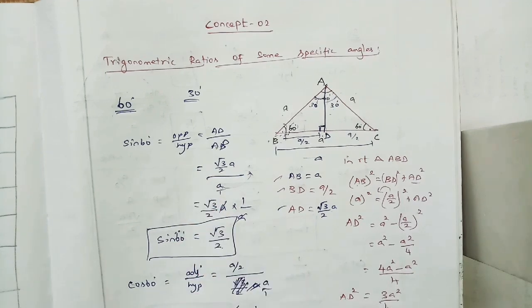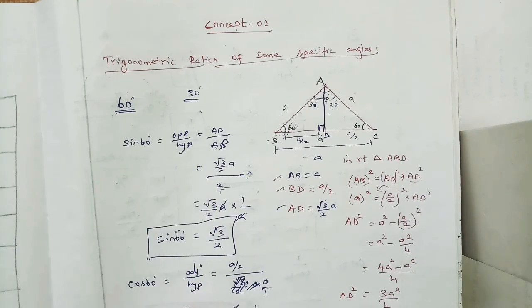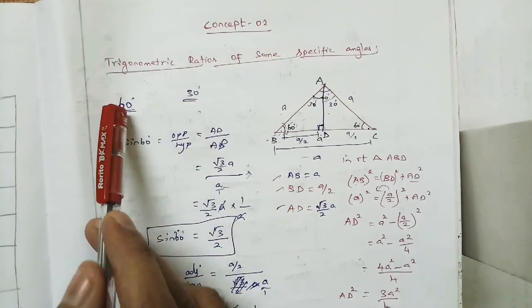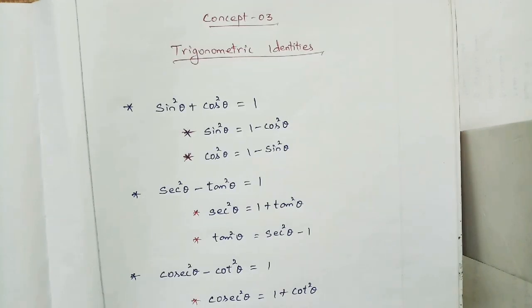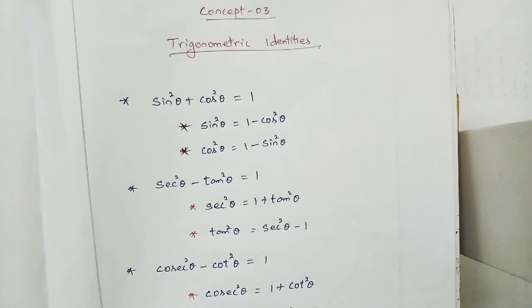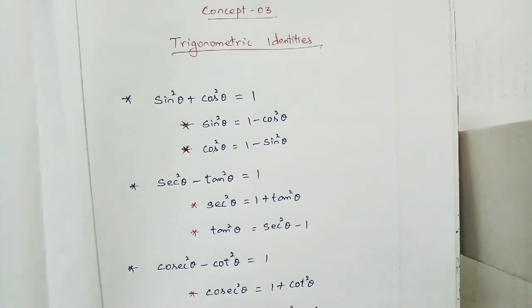Likewise the derivation, yesterday we saw the derivation. You have to write this derivation in your classwork note, only for 30 degree, 60 degree and 45 degree. And today we are going to see only the formulas. Just write all these formulas in your classwork note.